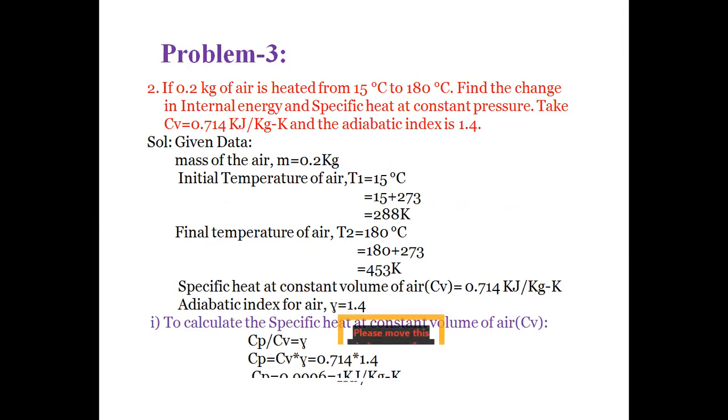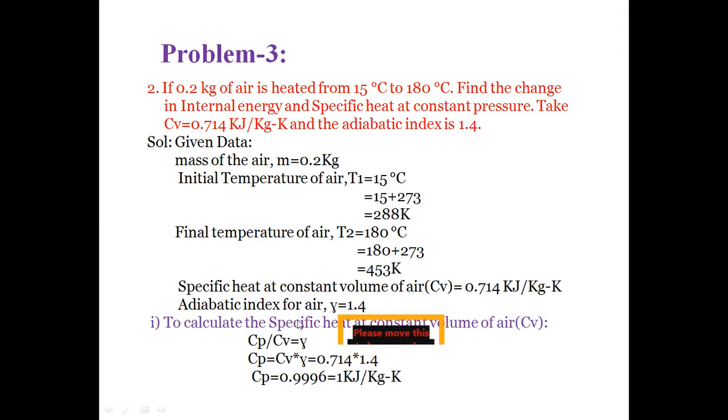From the given data, mass of the air m is equal to 0.2 kgs and the air is heated from initial temperature 15 degrees centigrade, so 15 plus 273, 288 Kelvin, to 180 degrees centigrade. So T2 is equal to 180 degrees centigrade, that is equal to 453 Kelvin. And specific heat at constant volume Cv is equal to 0.714 kilojoules per kg Kelvin, and adiabatic index of air gamma is equal to 1.4.